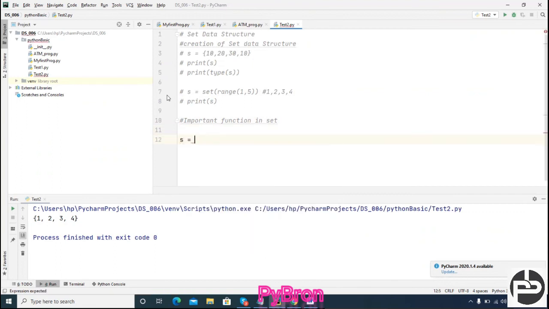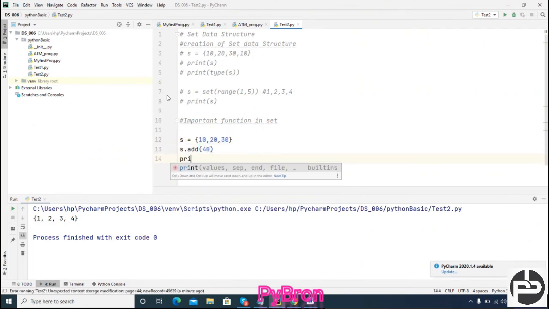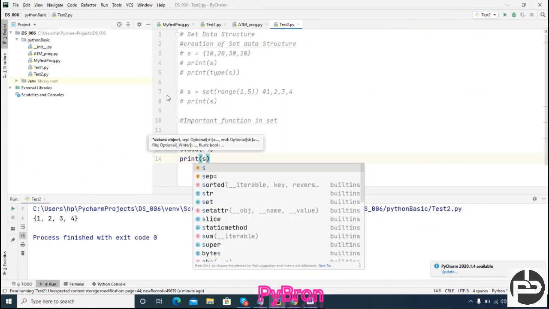Suppose s is equal to 10 comma 20 comma 30, and I want to add 40 also. So how can I add? s dot add method, and here I pass 40, and afterwards I print s. If you want to add an element, happily you can add it. Can you see this? I don't know where the element will get added, because insertion order is not preserved in case of set.